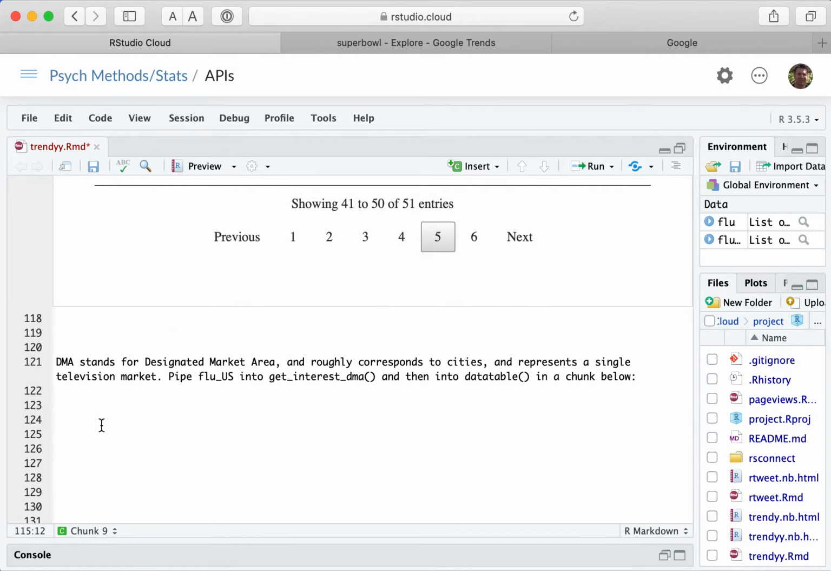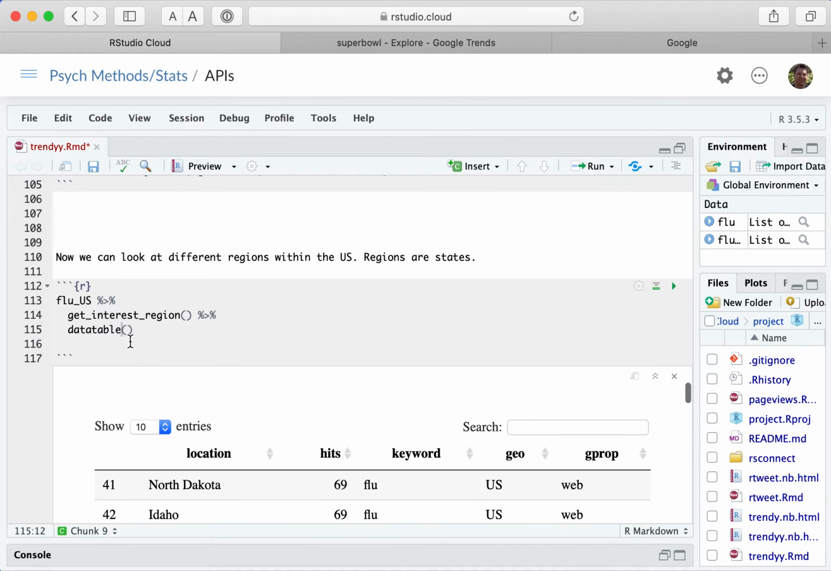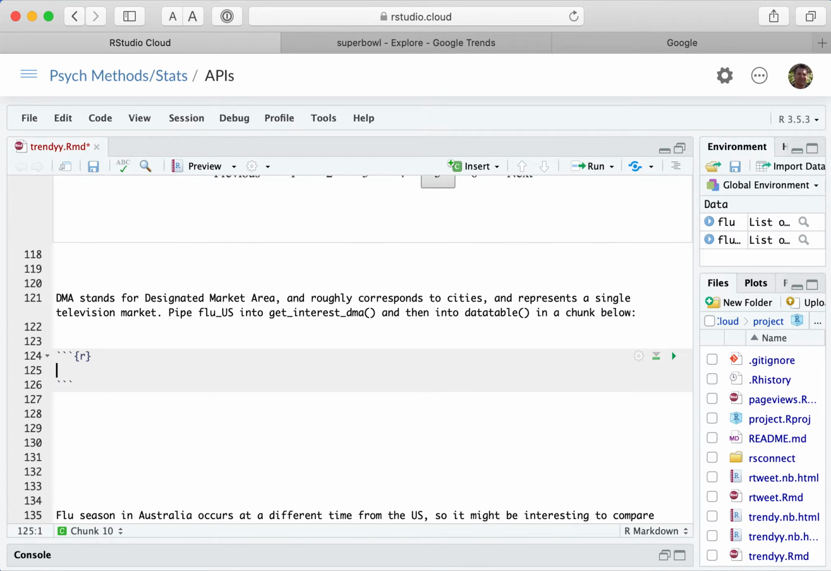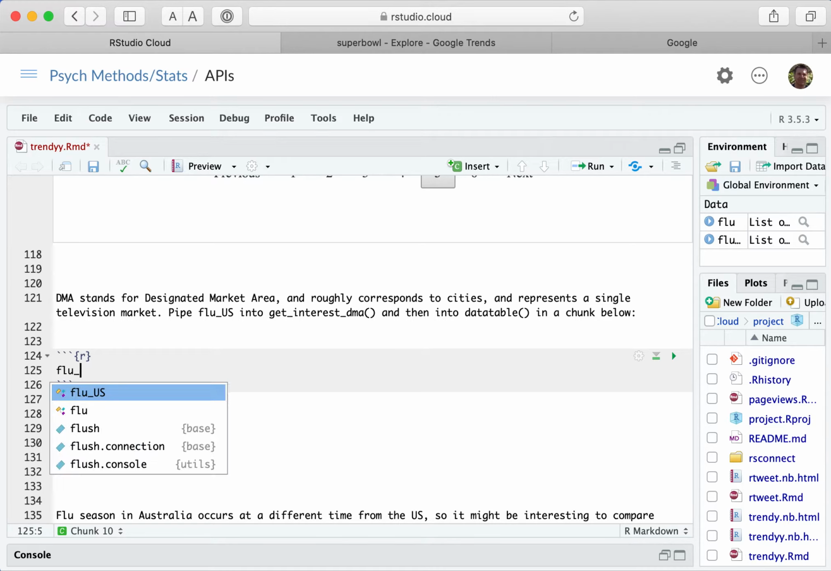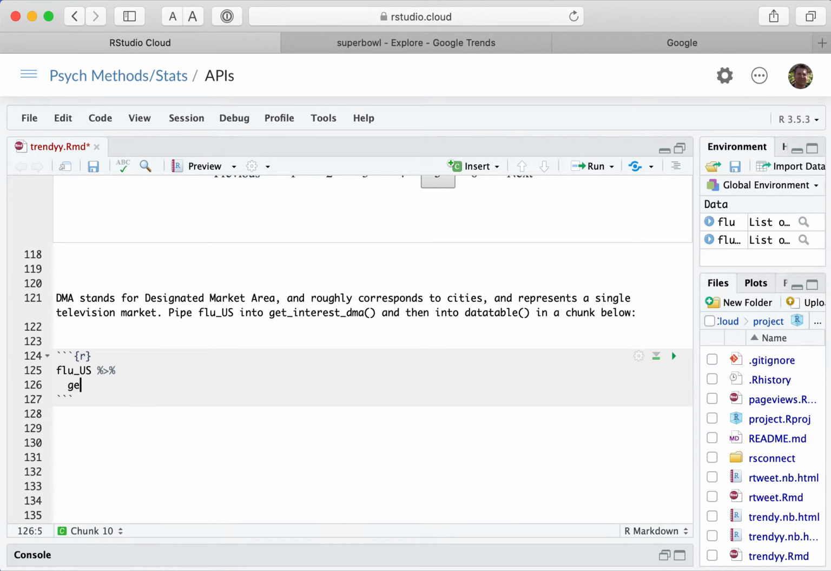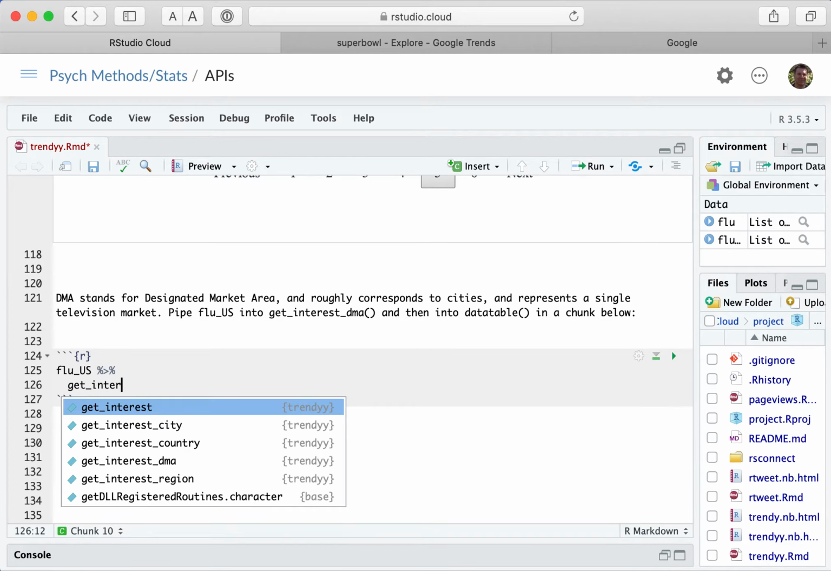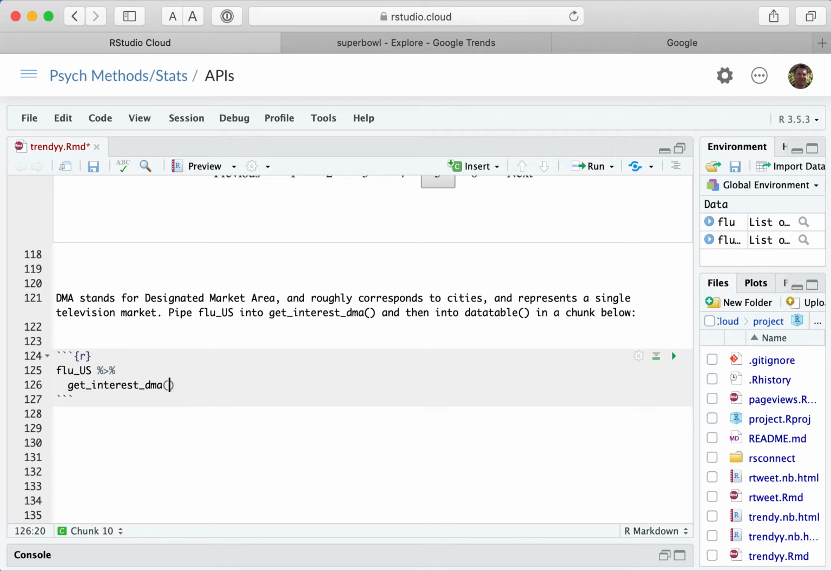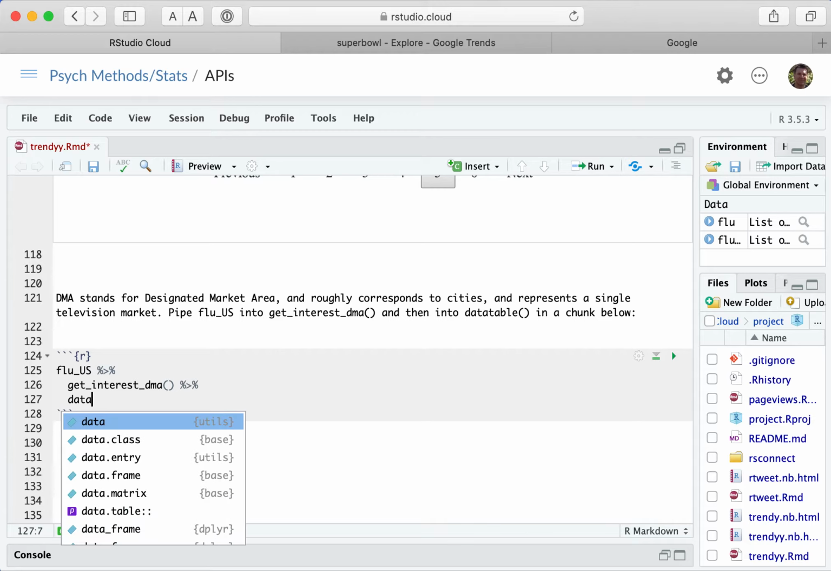And the other thing we can do is we can do DMA, which stands for designated market area. So I'm going to do flu US. I'm going to pipe that into get interest, but now instead of get interest region down here, I'm going to do get interest DMA. And then let's see, it says get a data table. So I'm going to do data table.